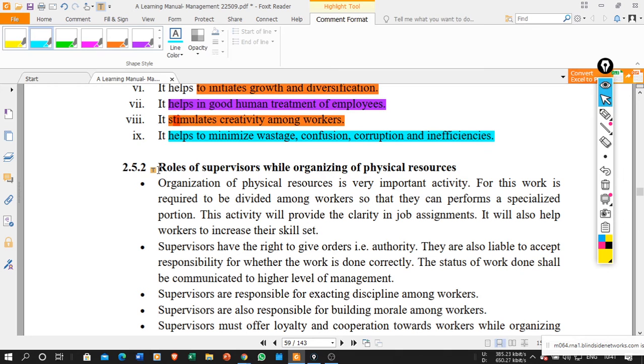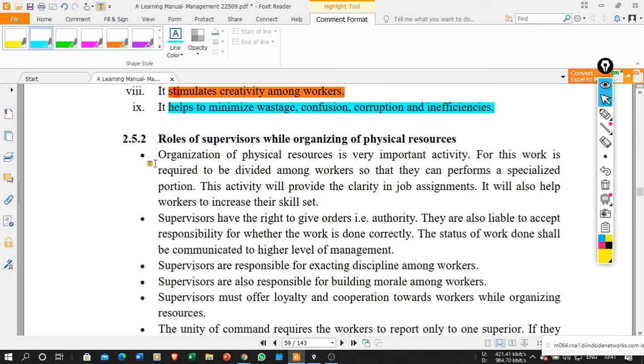Now, what is the role of the supervisor while organizing the physical resources? As a supervisor, organizing the physical resources is a very important activity.